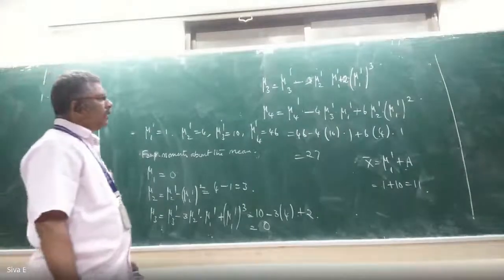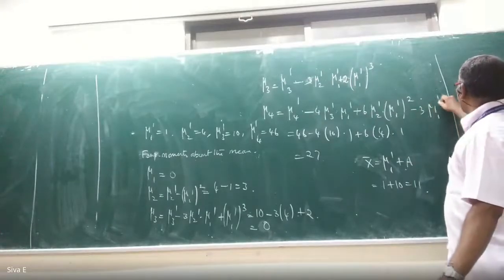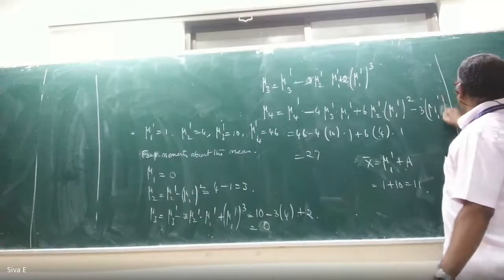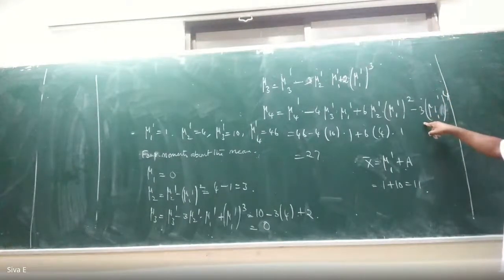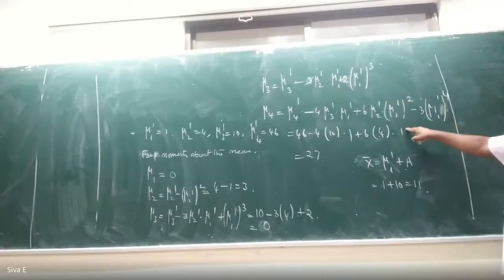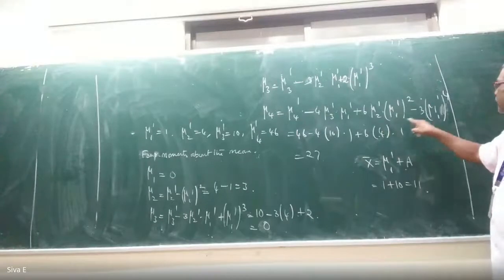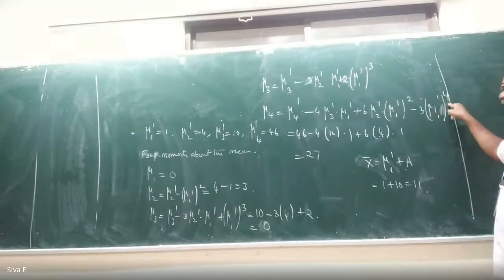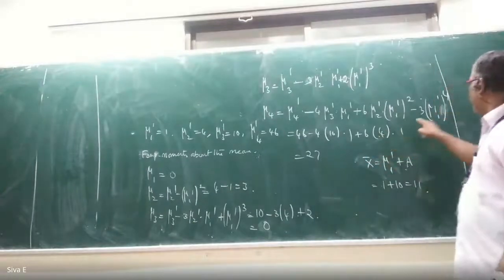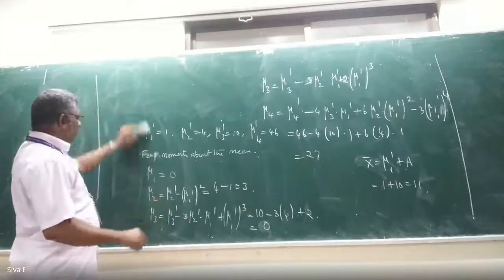Minus 3 mu1 dash whole power 4 should be there. I didn't write that, sorry. I had written it in the beginning, but I struck it out. Minus 3 mu1 dash whole power 4 should be there. That is correct only, 27 is correct. But please calculate this: minus 3 mu1 dash whole power 4.